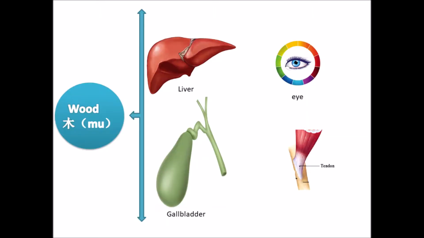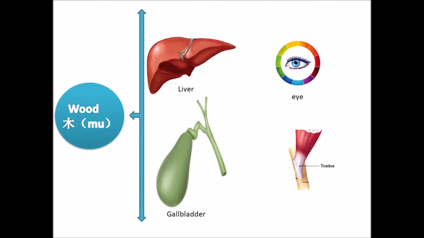Those theories are important, guiding us to recognize our body function, pathology reaction, diagnosis, and treatment.